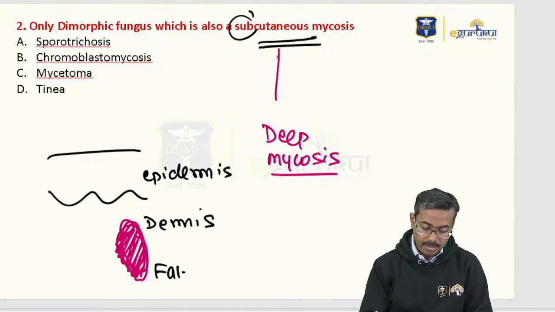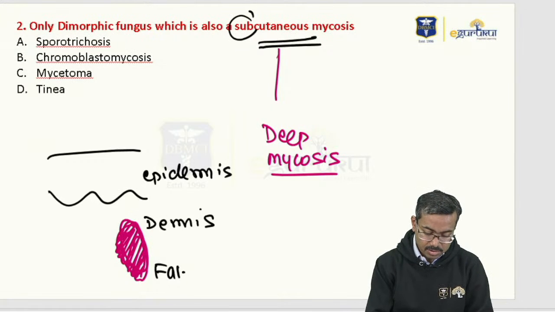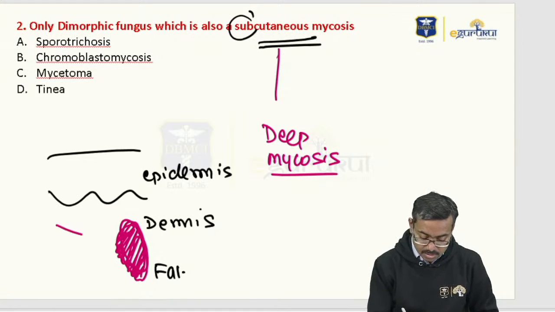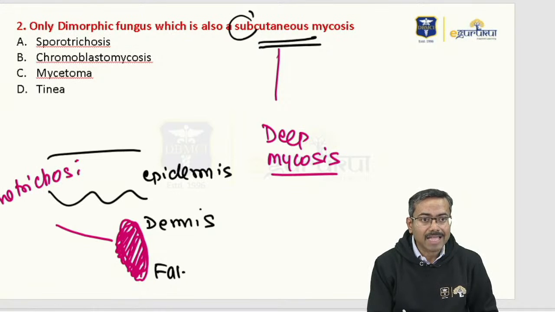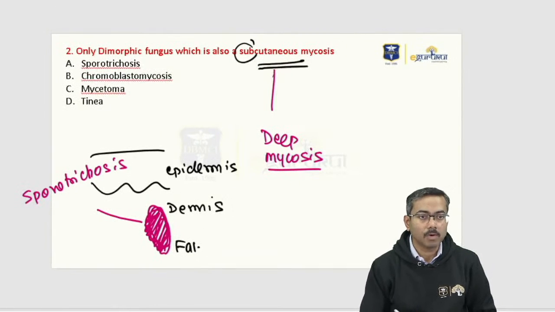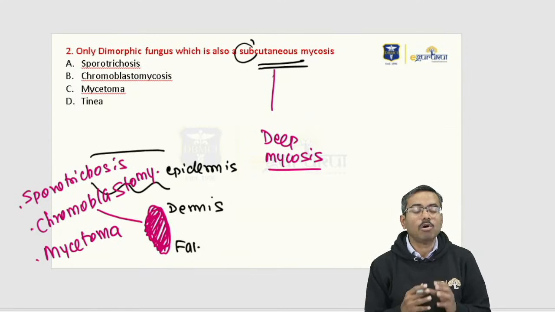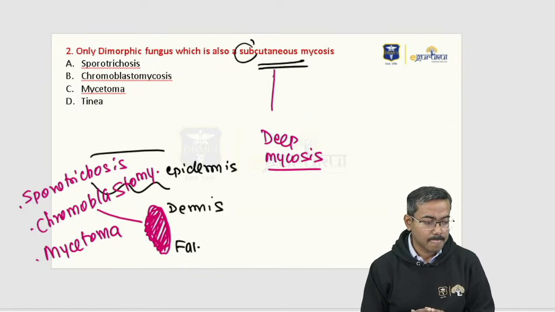Now you have to know one thing: sporotrichosis comes in the category of deep mycosis. Chromoblastomycosis, the second option, is also in the category of deep mycosis, and mycetoma, the third one, is also in the category of deep mycosis, right?